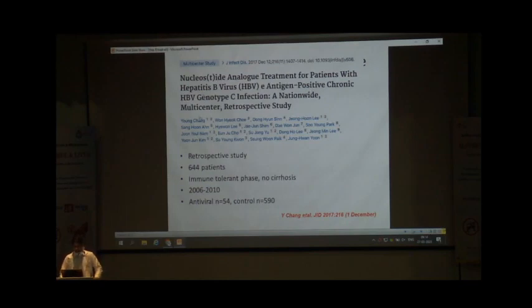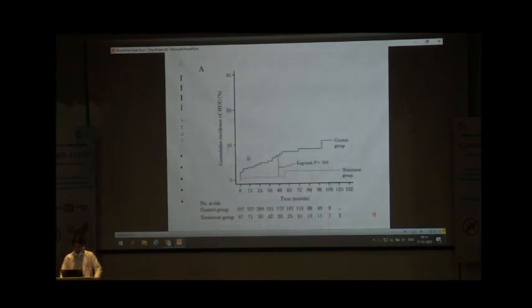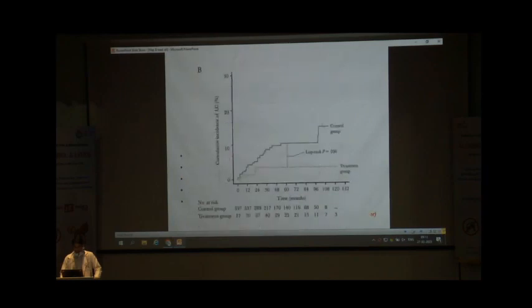This study compared nucleotide analog treatment for patients in the immune tolerant group, in 644 patients. They compared with the control group, and at 5 years they found that there was less risk of cancer as compared to the control group. Also, there was less risk of development of liver cirrhosis in the treatment group as compared to the control group.